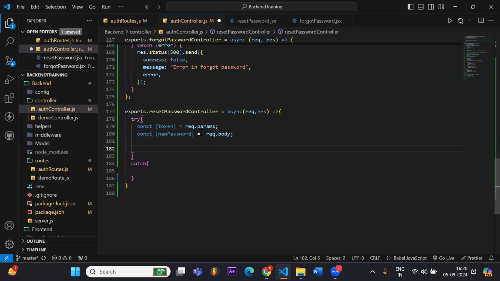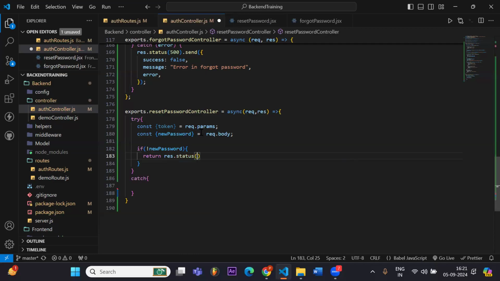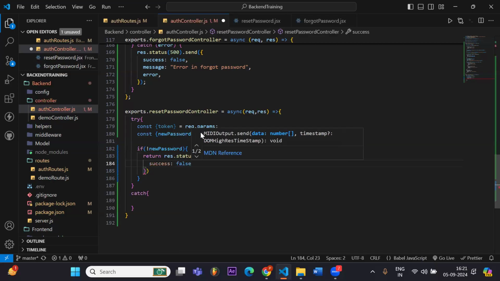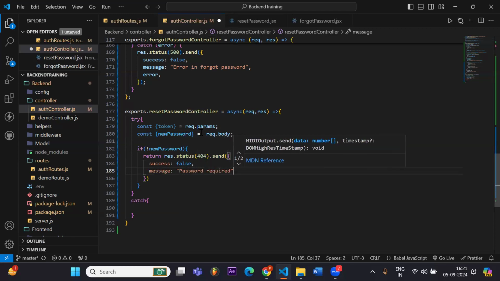Now we will see if there is no password, we will send the response: success false, with the message, password required. And after that,